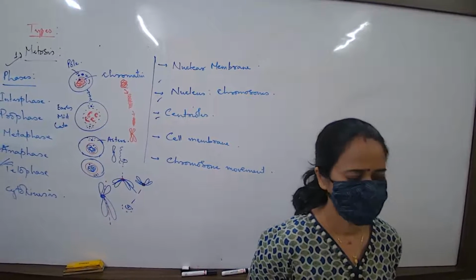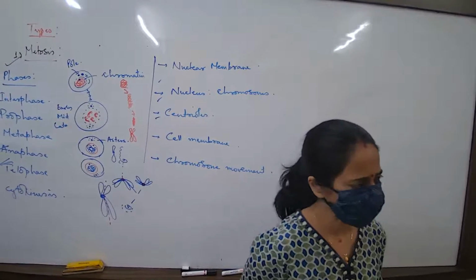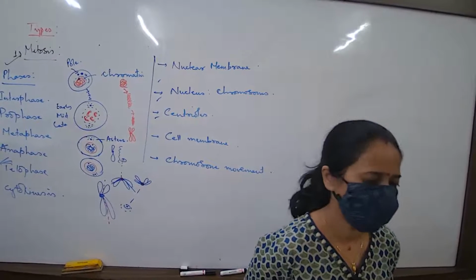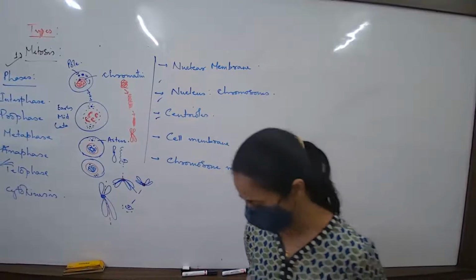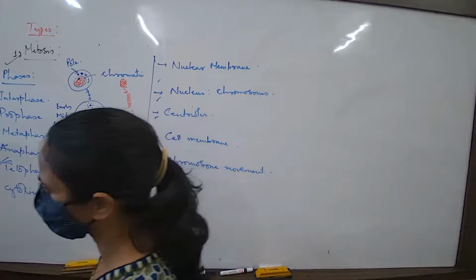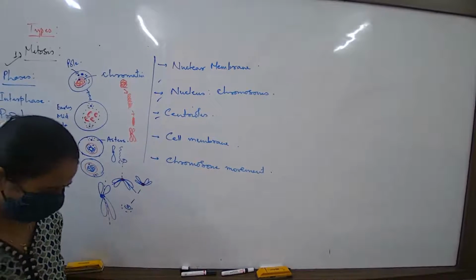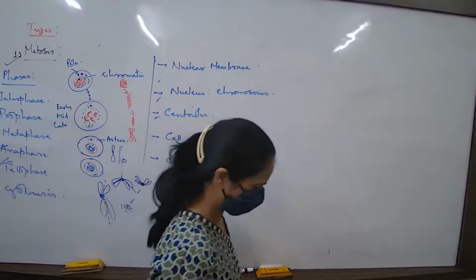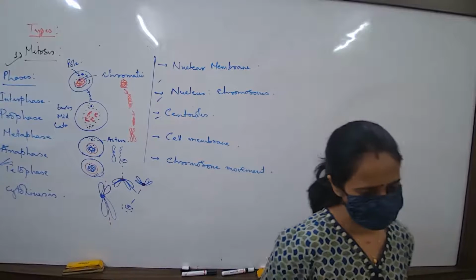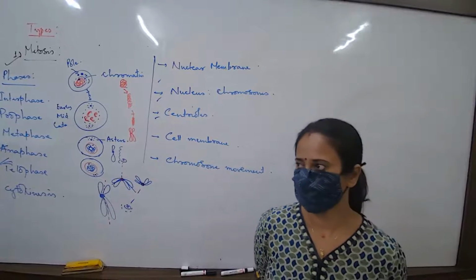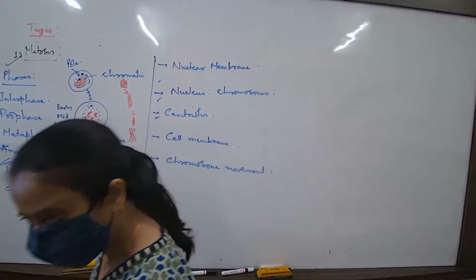Are you able to identify this stage? I'll give you the first 2 minutes. Let me see how many of you are able to understand. Do it quickly. Are you able to read?